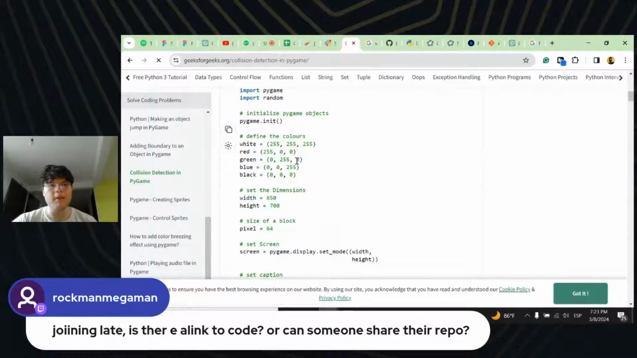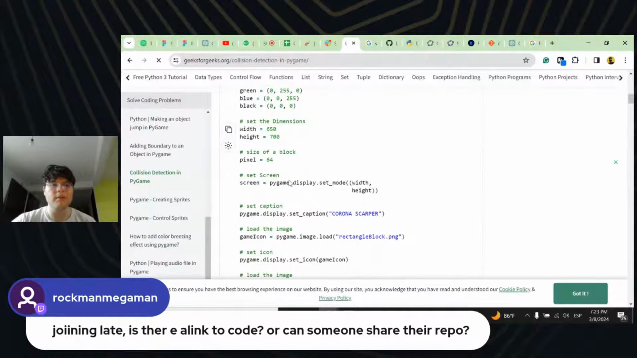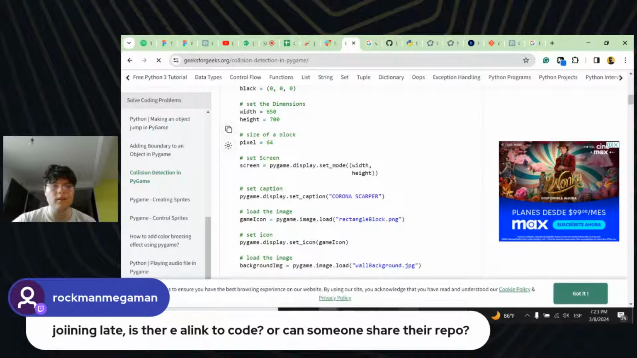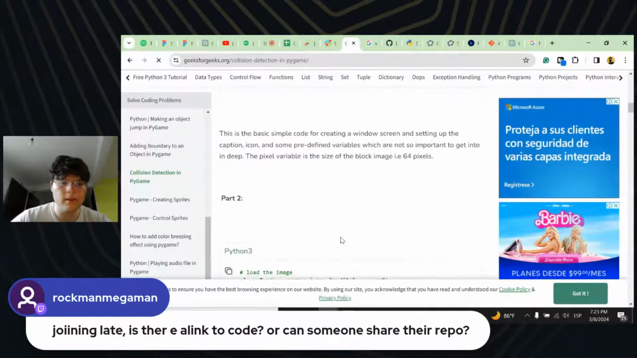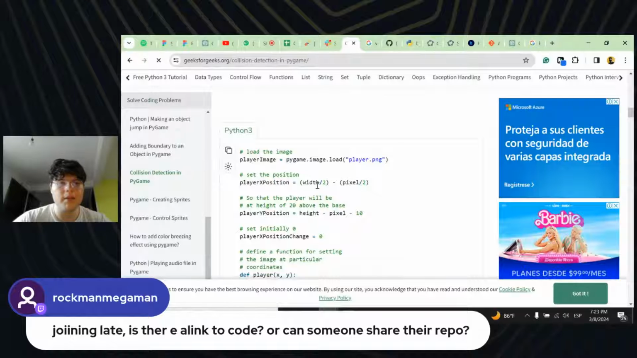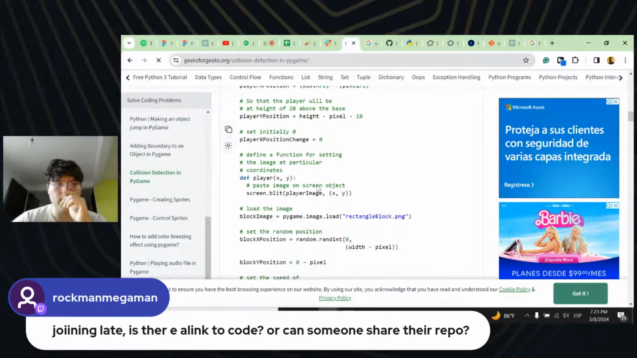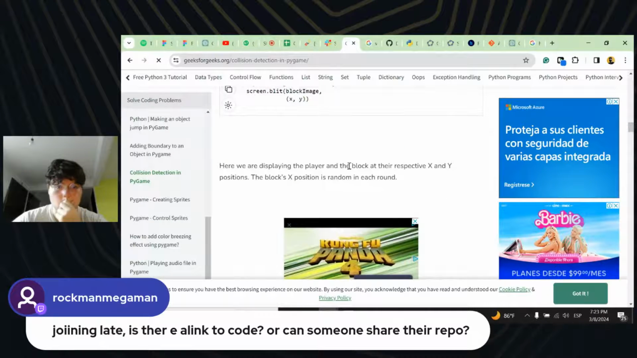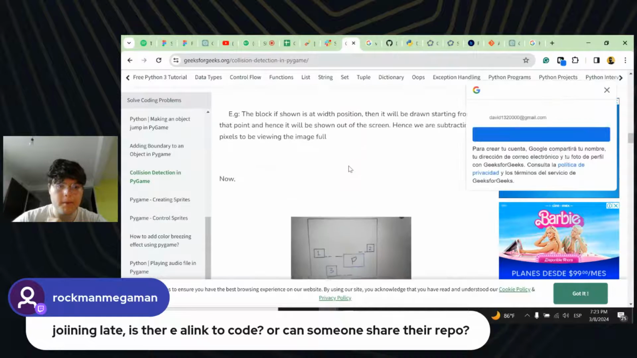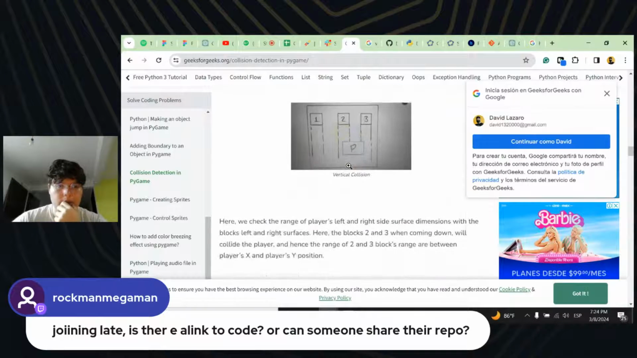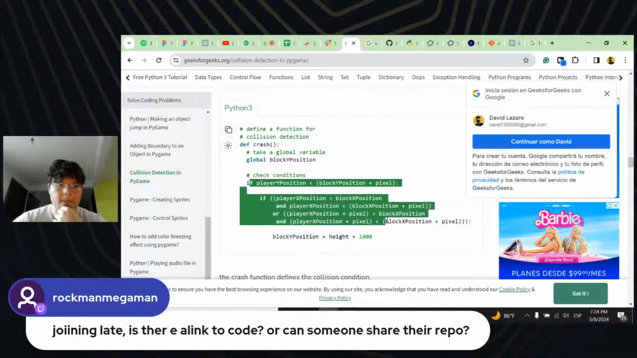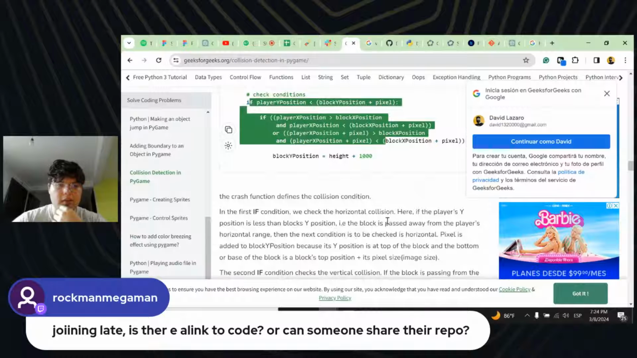So okay, we have import and define colors, set dimensions, size of block, set screen, set caption, load the image, set the icon, load the image, and so on. I think this is the initialization of our thing, right? We have a player image, player position, screen.blit, block image. Okay, collisions. There you go. Crash, global block position, check positions, if player position is... The crash function defines the collision condition.